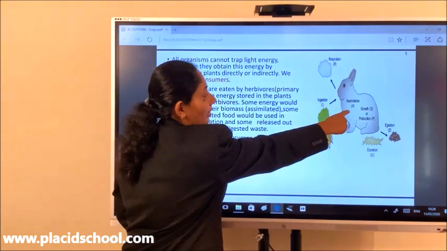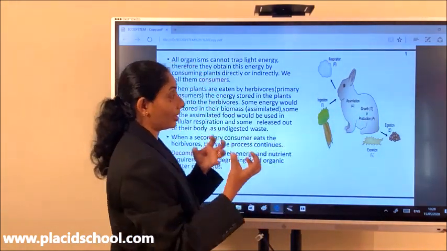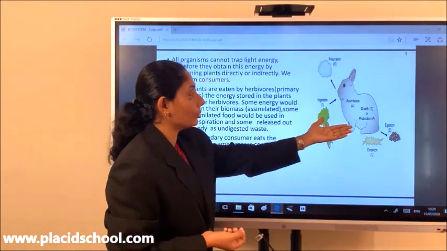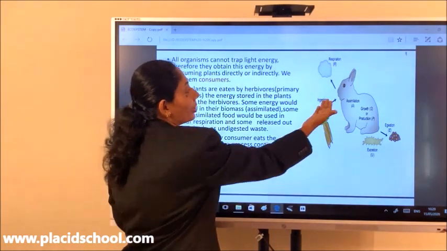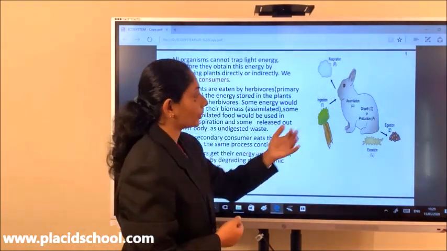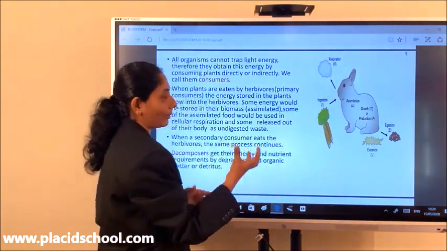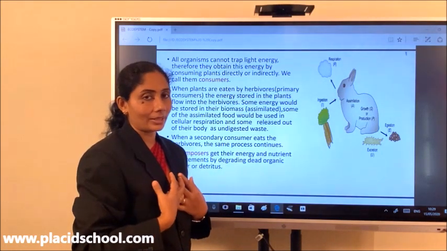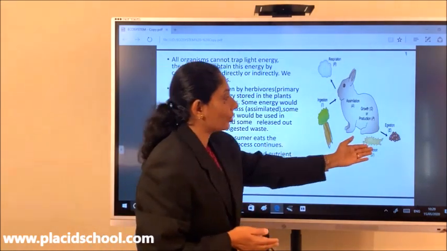Now since the rabbit cannot trap the light energy of the sun, how is it going to gain energy? Where is it going to gain energy from? It is going to eat the food. So when it ingests the food, what is happening? When we eat the food, some of the food will be digested in our body, and the remaining will be released out as undigested waste.